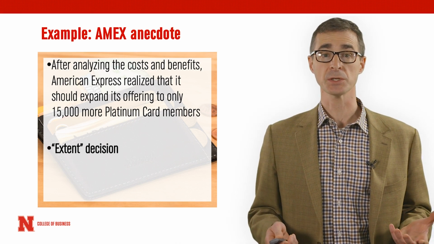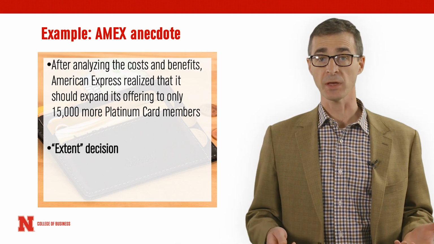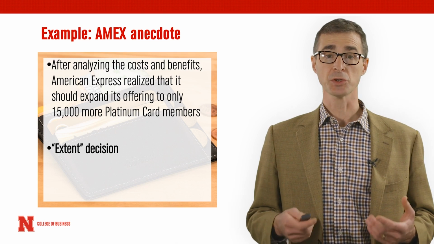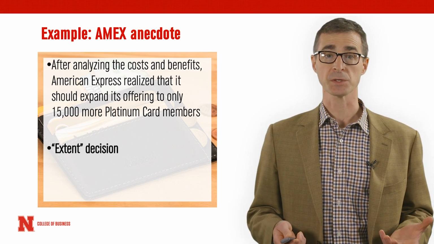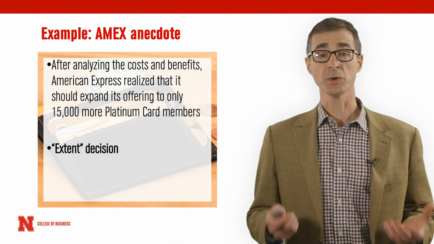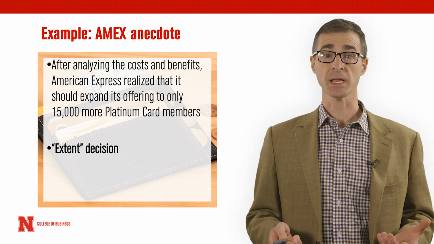An extent decision is a decision that answers the question how much or how many. In this case, American Express was asking how many additional Platinum Card members should we be offering our services to. Knowing the difference between average and marginal costs and which ones to use will help you to answer economic extent decisions.